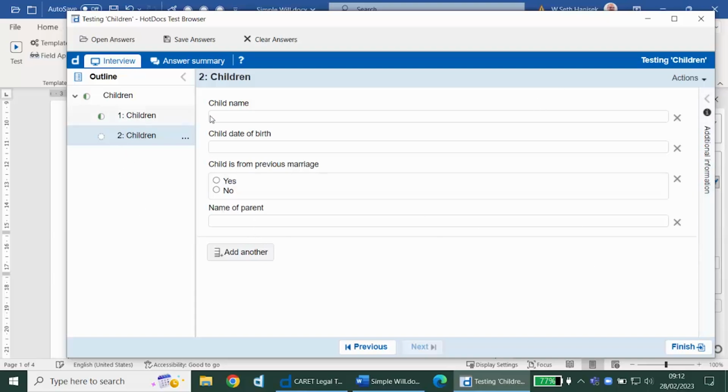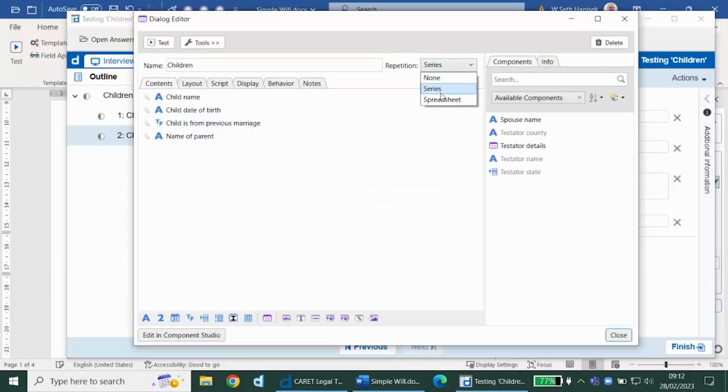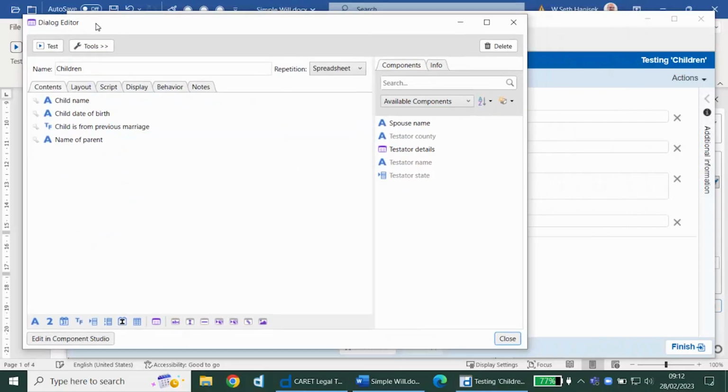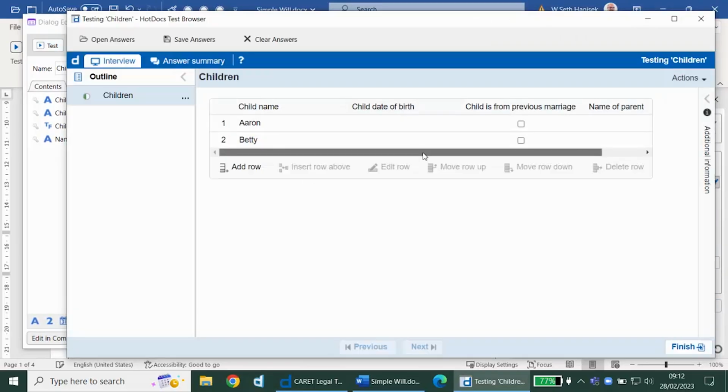But we can also list this information and present it as a spreadsheet. So if I test this, we can see each column appears as a question, and each row represents one child.